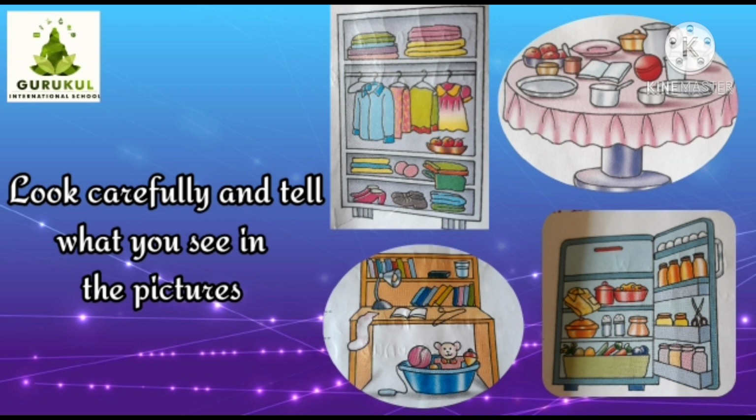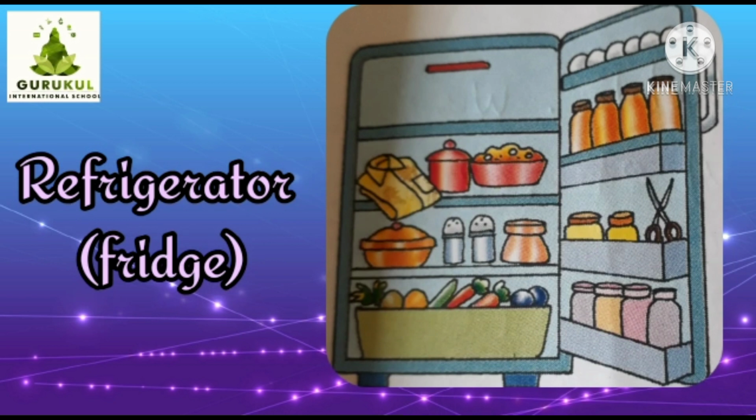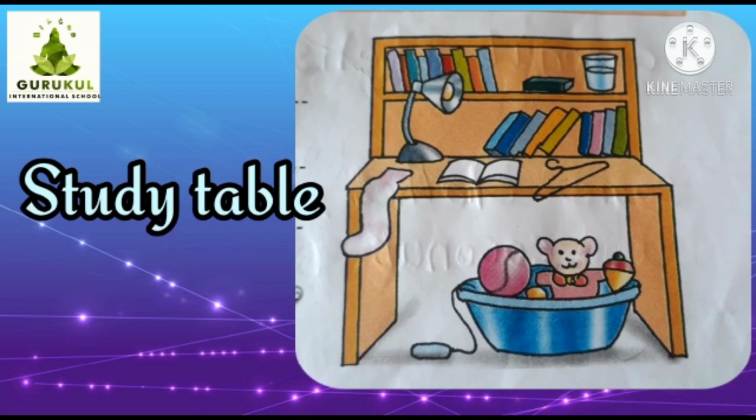In the first picture, we see a refrigerator which has lots of vegetables, milk, bottles, eggs. It also has a shirt and a pair of scissors in it. Children, the refrigerator is also known as a fridge. Right, children? Now, in the second picture, we see a study table which has lots of books on